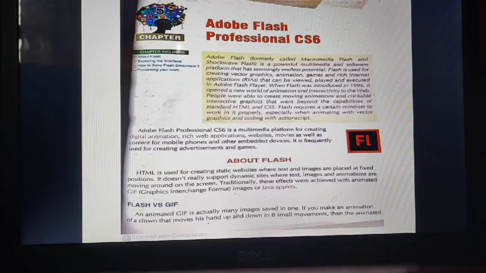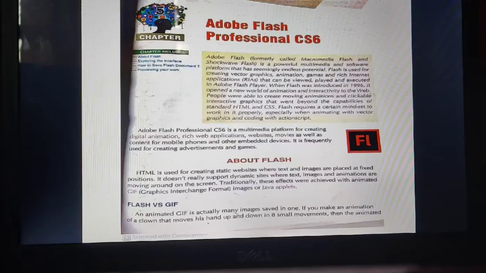Now Flash versus GIF. The full form of GIF is Graphics Interchange Format. An animated GIF is actually many images saved in one. It is like many images moving so rapidly that you see them as a moving object. This happens in movies also. There is a time frame also.